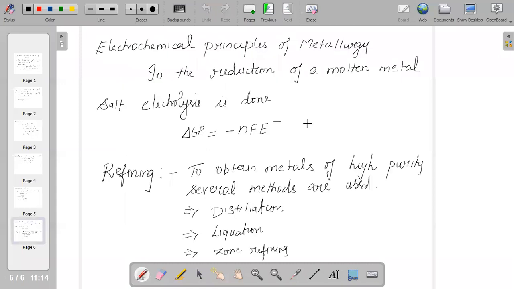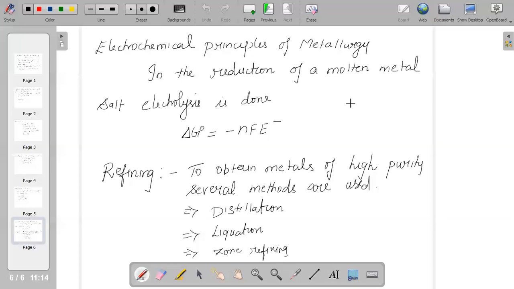And there are certain principles we are using, the electrochemical principles of metallurgy. In the reduction of metals, or of a molten metal salt, electrolysis is done, and we decide that based on the concept of delta G. What is that?